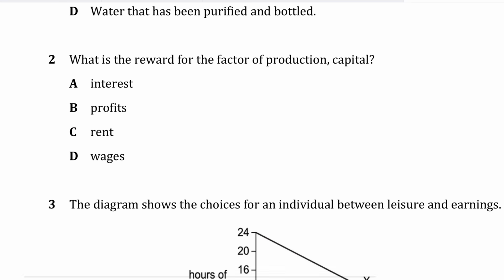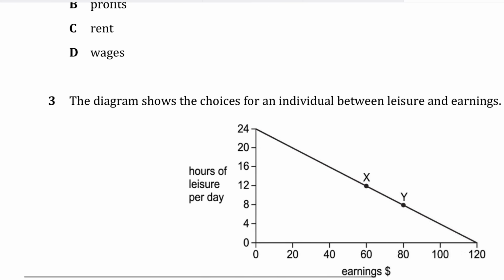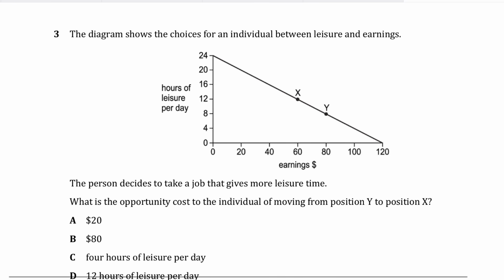Question number 2, what is the reward for the factor of production capital? Very simple. I'm sure all of you guys must have done this correct. The correct answer is interest. We know that capital is a man-made resource used in production, such as factories, tools, and machineries, and the reward for capital is interest. Question number 3, the diagram shows the choices for an individual between leisure and earnings.